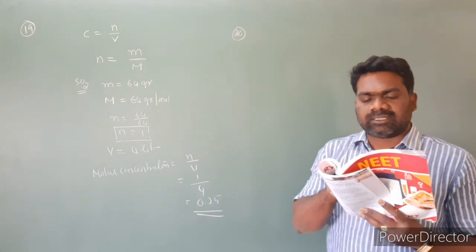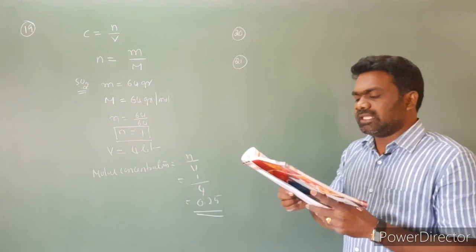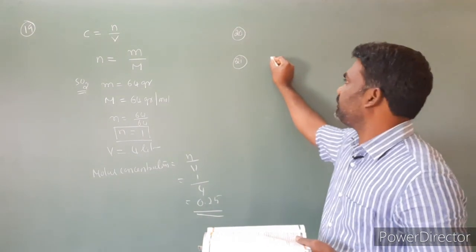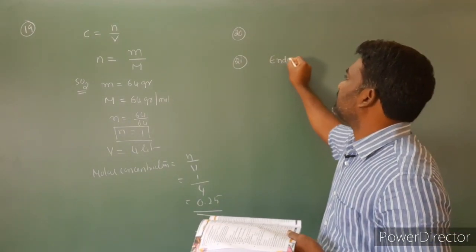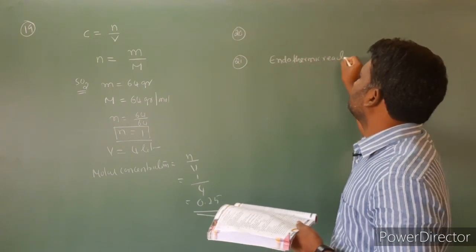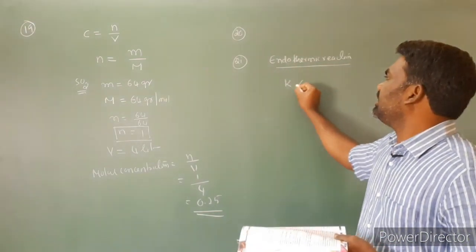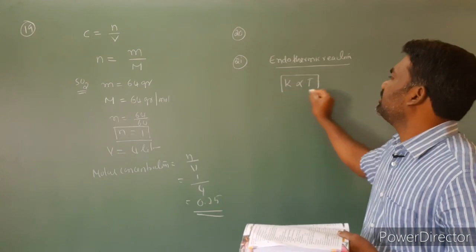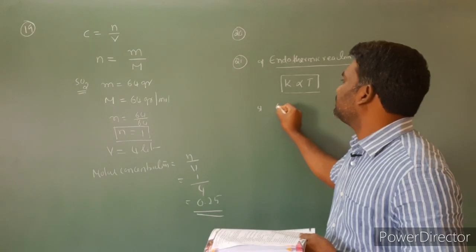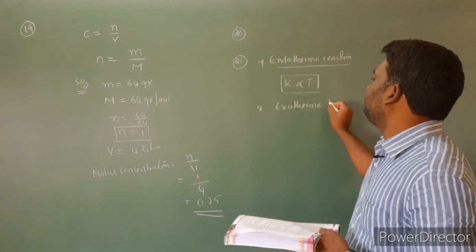With increasing temperature, the value of the equilibrium constant. So question number 21: with increasing temperature, the value of equilibrium constant. Here we have two different cases. One is endothermic reactions. In the case of endothermic reactions, the equilibrium constant K is directly proportional to temperature. This is the first one. And I am taking the second one, exothermic reactions.